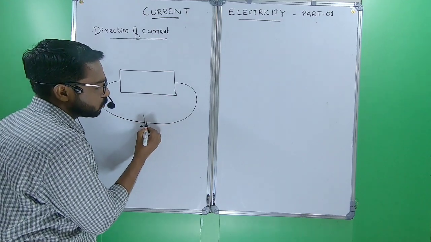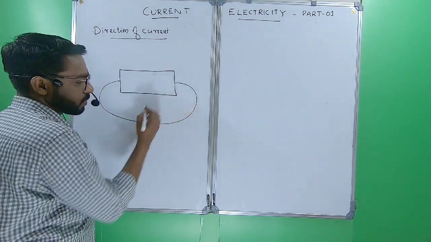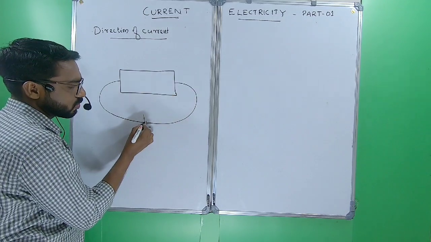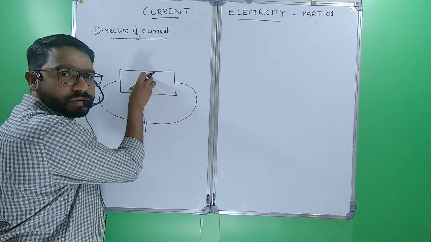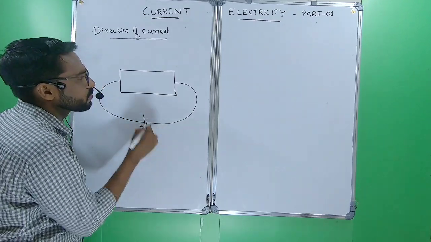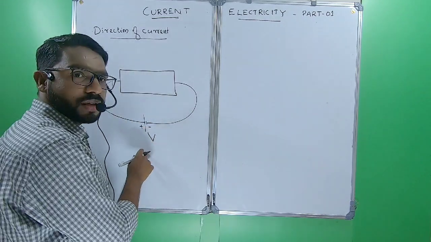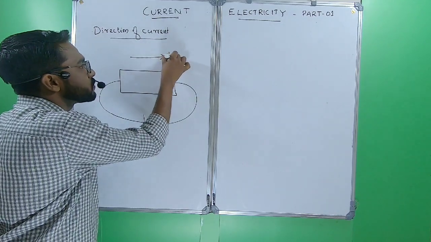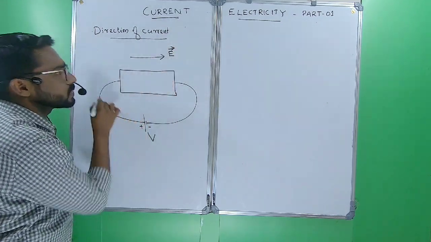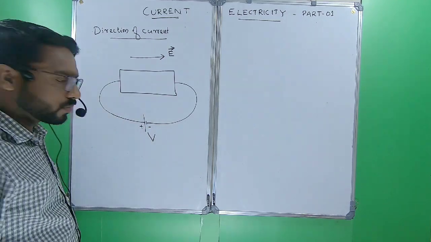Due to the repulsion of the negative terminal and attraction of the positive terminal, an electric field is developed due to this potential difference in the conductor, and the direction of electric field is always from positive to negative. This is the direction of electric field.